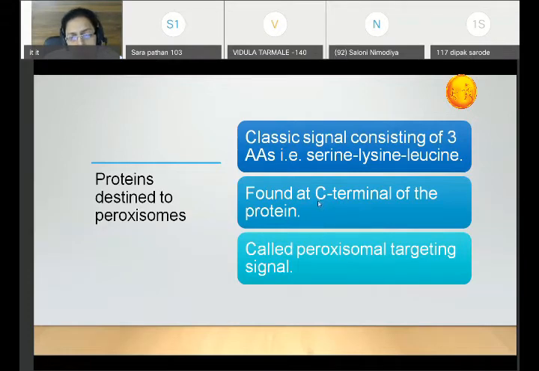Remember, this signal sequence is found at the C terminal of the protein. For mitochondrial proteins, you have it at the N terminal. For peroxisomes, it is at the C terminal. These signal sequences are called peroxisome targeting signals. So this is about the peroxisome.